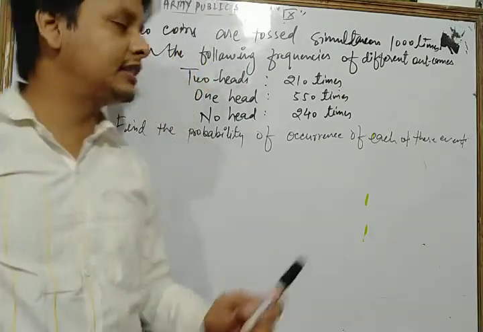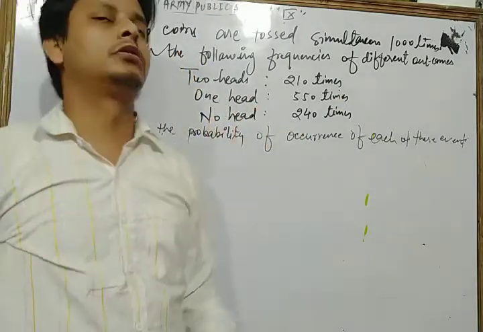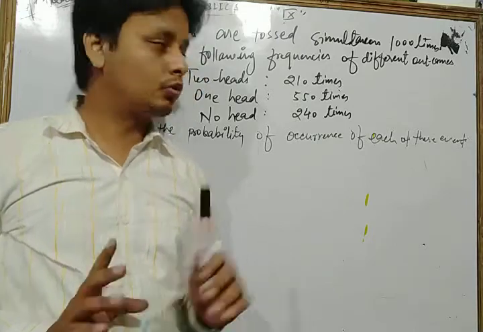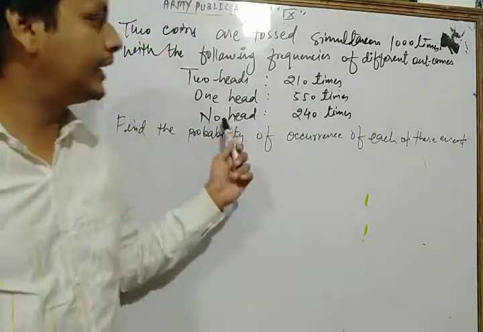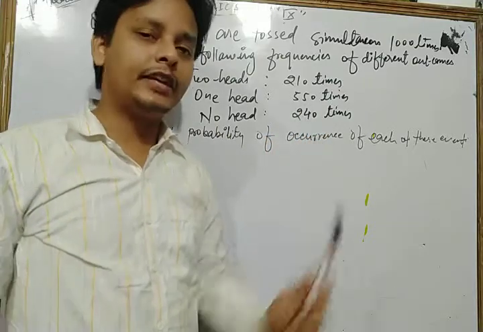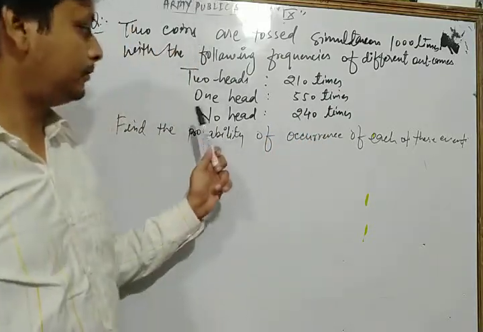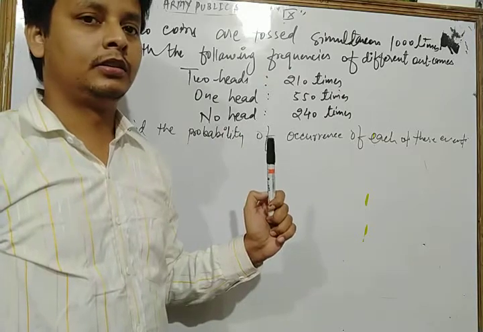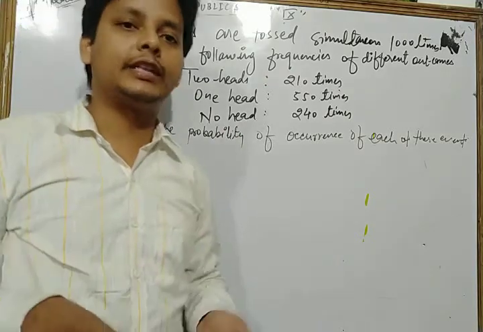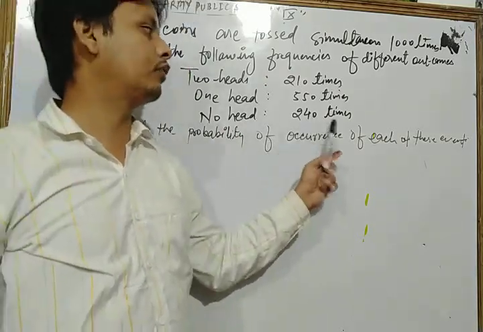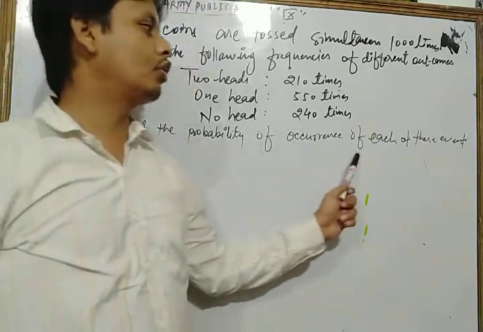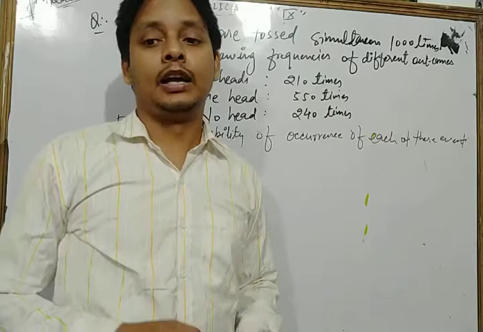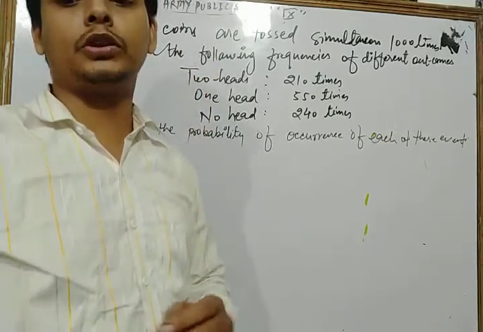Two heads come 210 times, one head comes 550 times, and no head, means both tails, comes 240 times. Now we find the probability of occurrence of each of these events. Let's see its solution, dear students. This is a very important question.